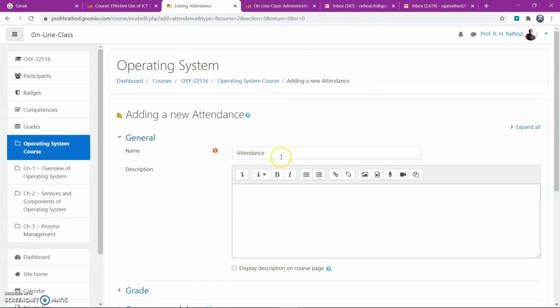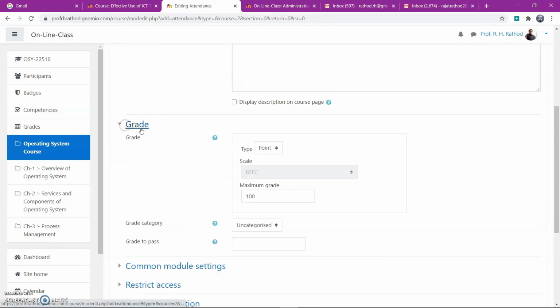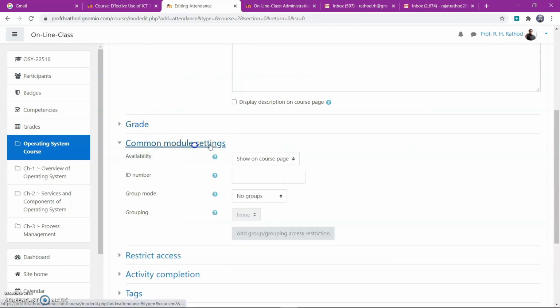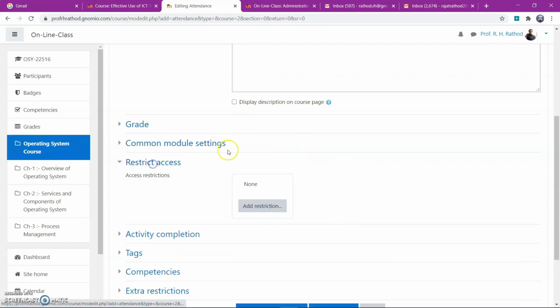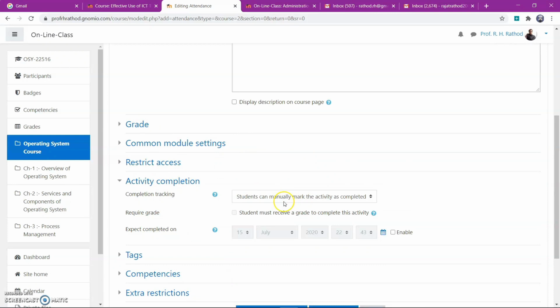After adding the attendance, you can write the description for the operating system attendance. You can provide the grades, maximum 100 grade, common module settings if you want, restrict access no, and then activity completion, student can manually mark the activity as completed no, do not indicate activity completion.